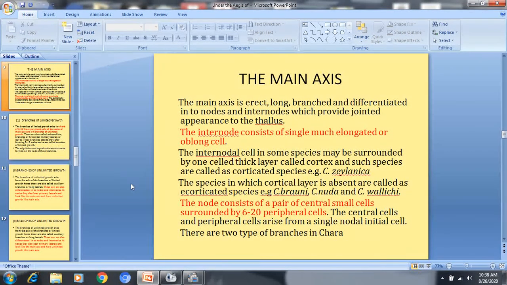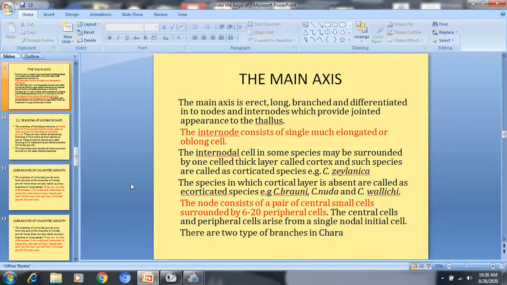The node has a pair of cells which is smaller as compared to the internodal cell, and this pair of cells are surrounded by 6 to 20 peripheral cells, and these two central cells and 6 to 20 peripheral cells which form the node, all originate from a single nodal initial cell. After that, this main axis is well branched, which you have seen in the diagram of the thallus.